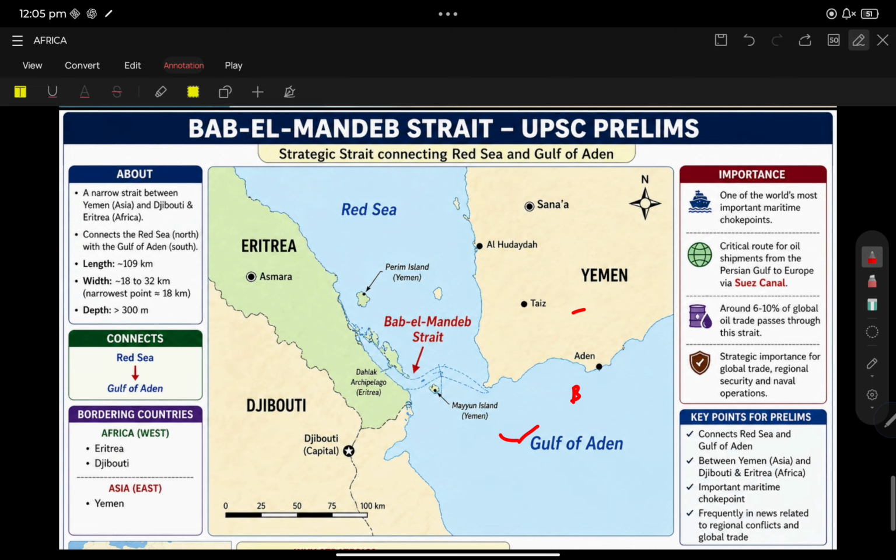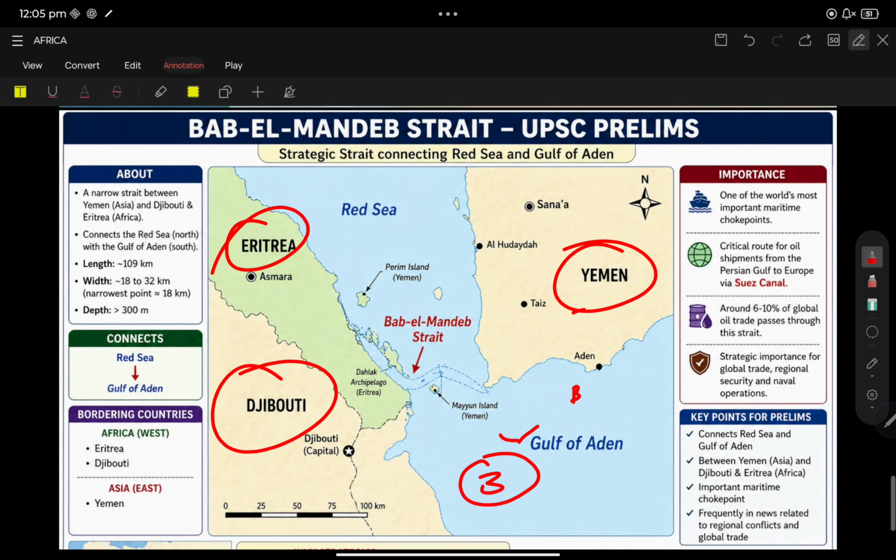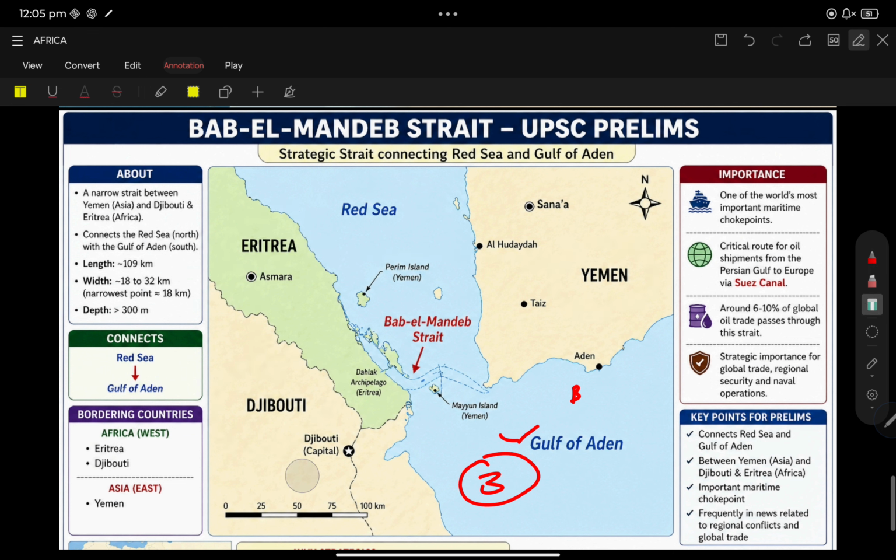Let us discuss the countries surrounded by Bab-el-Mandeb. It separates Yemen, Eritrea, and Djibouti. Just three countries are important with respect to Bab-el-Mandeb: Eritrea, Djibouti, and Yemen. This is very important. It also separates the Red Sea and the Gulf of Aden. Eritrea and Djibouti are in Africa, and Yemen is in Asia.